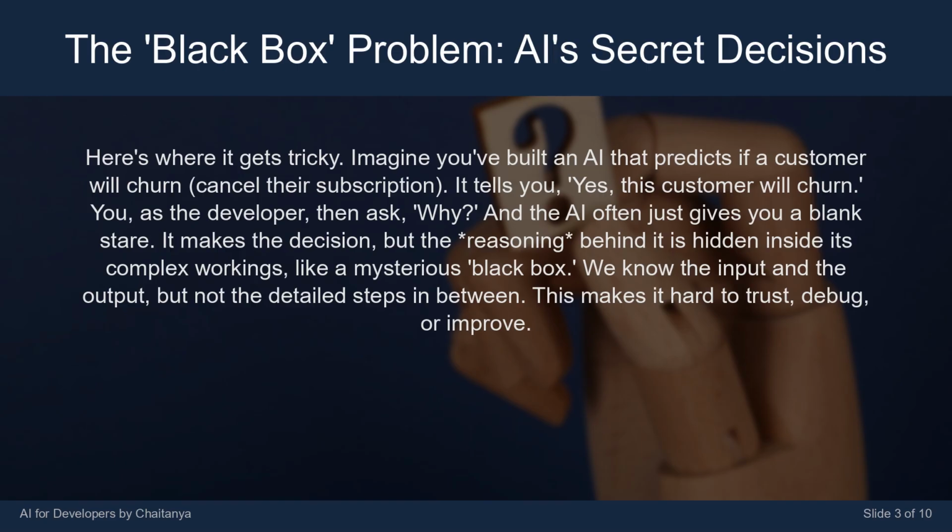It makes the decision, but the reasoning behind it is hidden inside its complex workings. Like a mysterious black box. We know the input and the output, but not the detailed steps in between. This makes it hard to trust, debug, or improve.